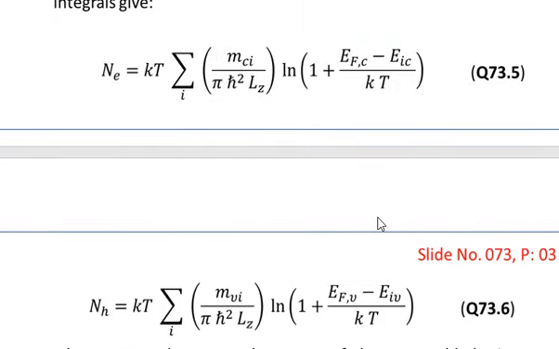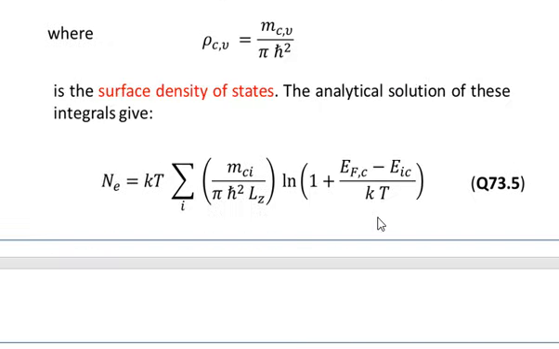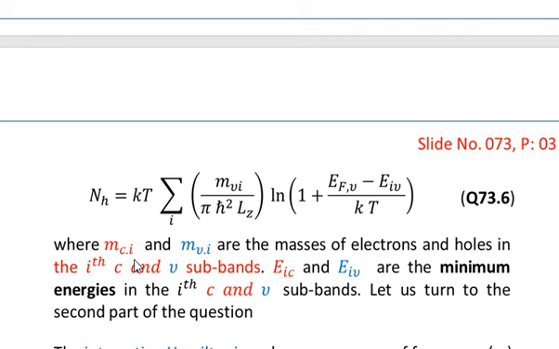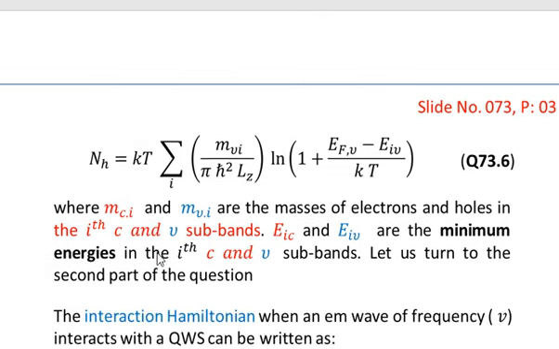So these two densities, that is the solution of equation number 3 and 4, are respectively given in equation number 5 and 6, where MCI is the mass of electron in the ith sub band of the conduction band, and MVI is the mass of the hole in the ith sub band of the valence band. Because V will stand for the valence band, C will stand for the conduction band, I stands for the ith sub bands, and M stands for the mass of the electron or the mass of the holes.